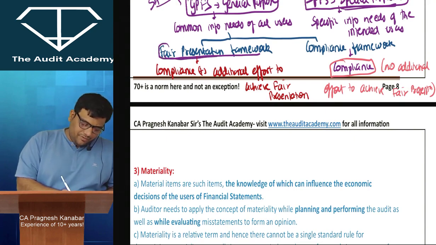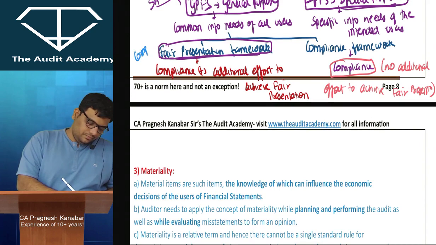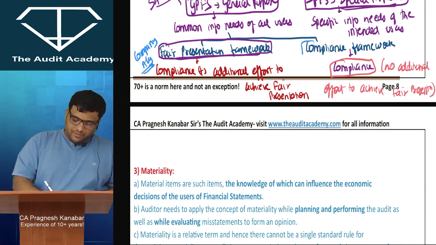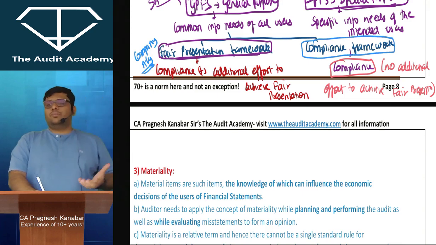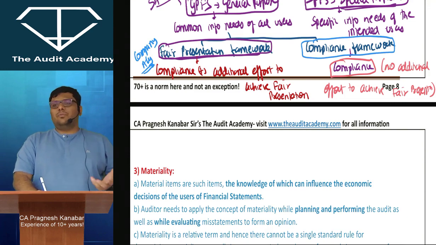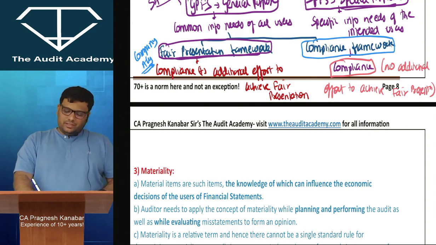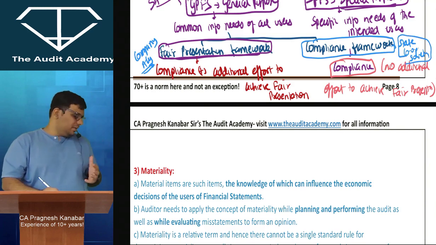Best example of fair presentation framework is company accounts, and best example of compliance framework is most of the cooperative society accounts, not all of the cooperative societies, alright, because there are certain cooperative societies which are registered under state law, central laws, where actually there is a focus on fair presentation also. But most of the state cooperative societies laws will fall into this compliance framework.